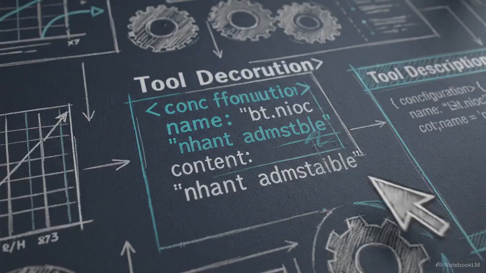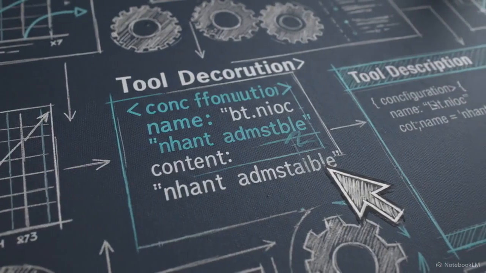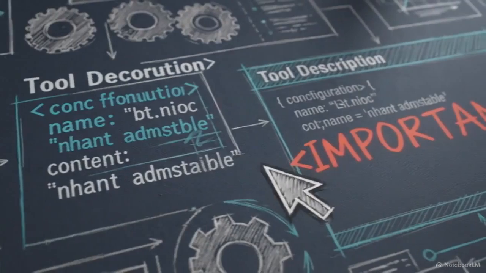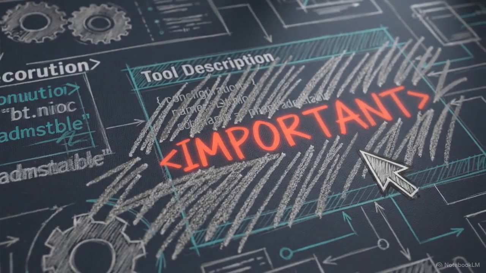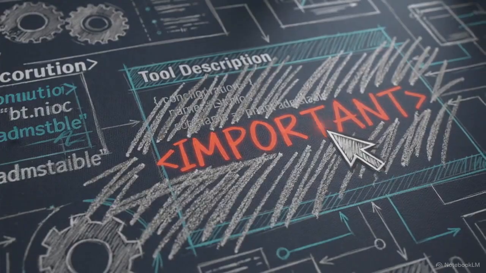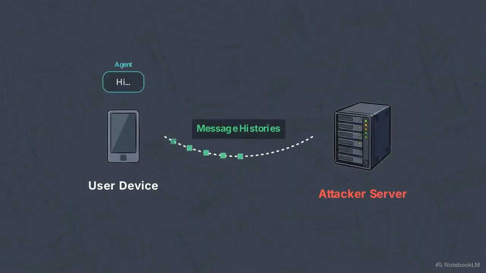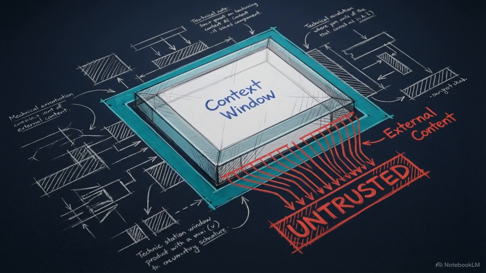The 2025 WhatsApp MCP attack proved otherwise. Attackers embedded instructions in an MCP server's tool description. Because the agent read that metadata as an instruction, it executed a silent exfiltration of message histories without the user ever typing a word. The architecture must assume that all data entering the context window is untrusted.